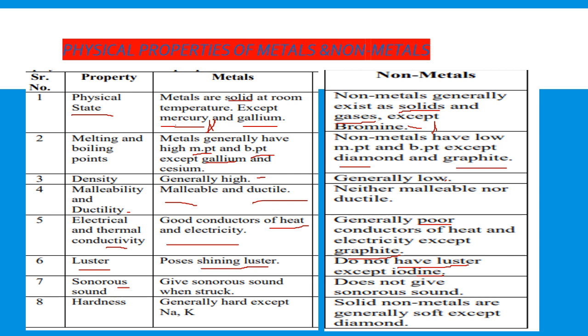Hardness. Metals are generally hard. Again, here the exceptions are sodium and potassium, they are soft metals. Whereas non-metals are generally soft. Here the exception is diamond. Diamond is the hardest known substance. Even if you compare metals and non-metals, diamond is one of the hardest known substances, whereas all the rest of the non-metals are soft in nature.